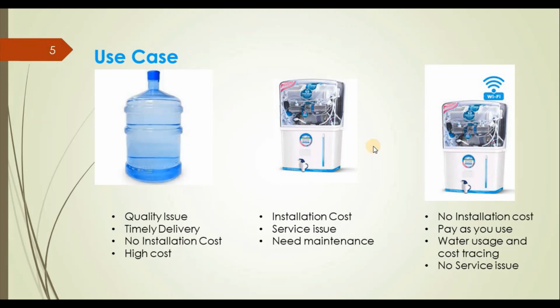So what are the two main demerits that we are going to face with this? First is the initial setup cost. Almost we are spending 10 to 20,000 for this water purifier. Again, every 6 months or 3 months we need to pay the company a maintenance charge. So it's a little bit costly. If you are going with a general water purifier, we need to have at least 10 to 20,000.